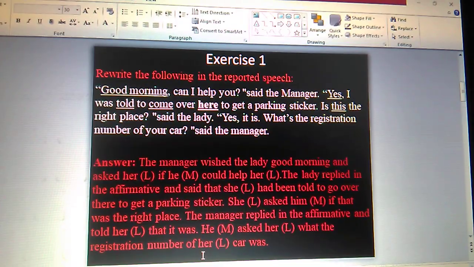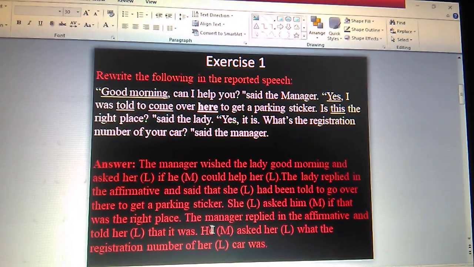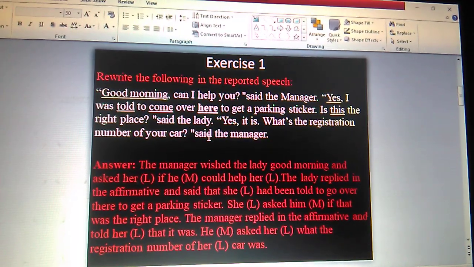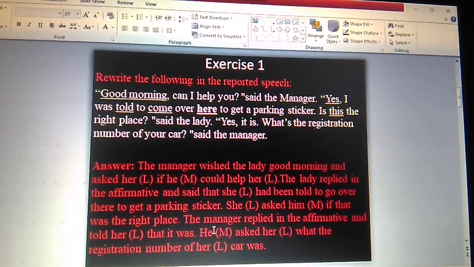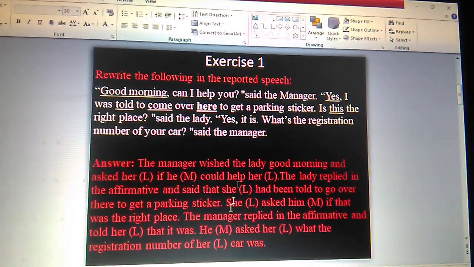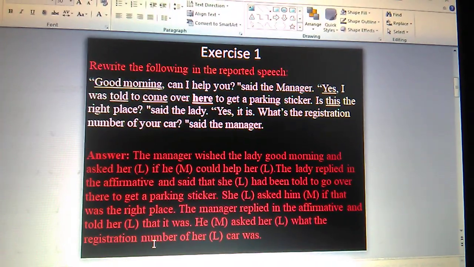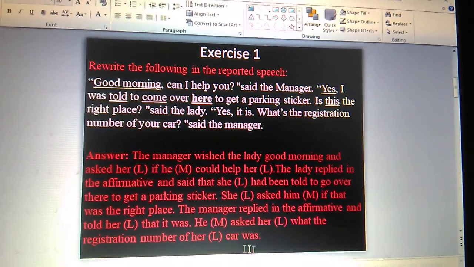What the registration number of her car? He asked her. He means the manager. Said the manager means he, because we mentioned the manager earlier. That is why here we mention the pronoun. So after the pronoun we have to mention the first letter. Okay, so M is there. Asked her what the registration number of her car was.